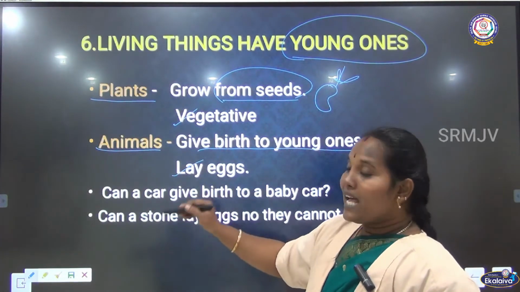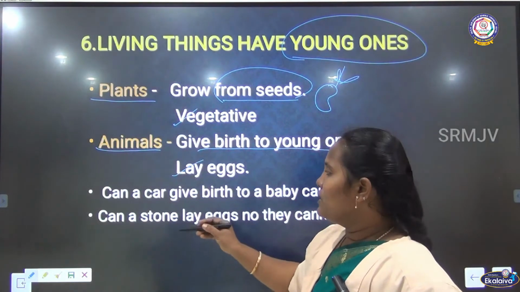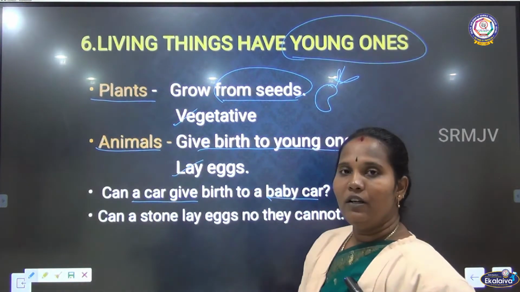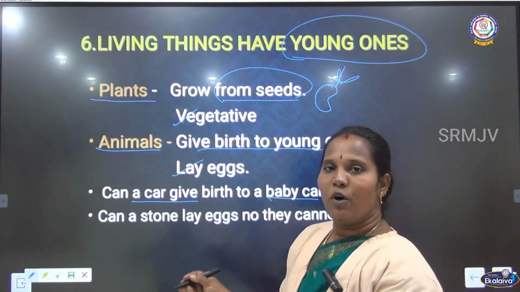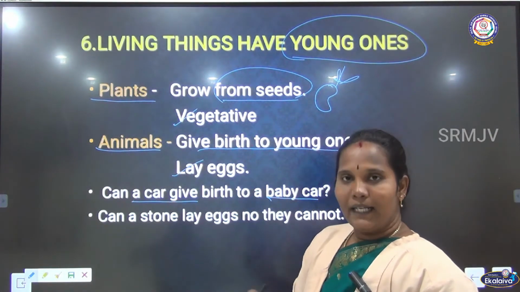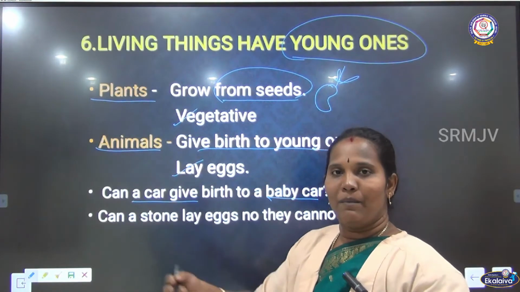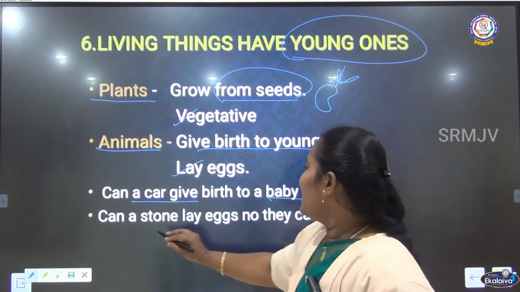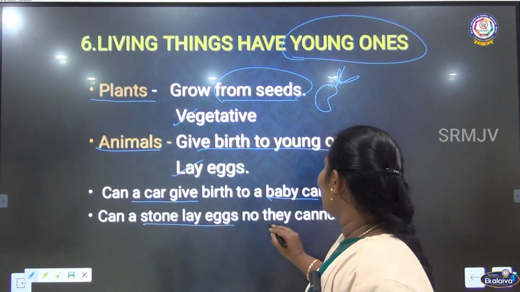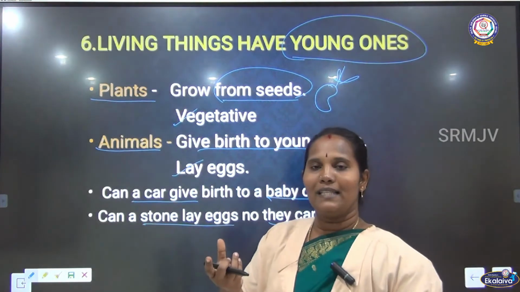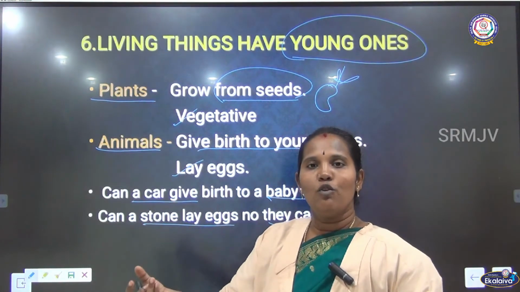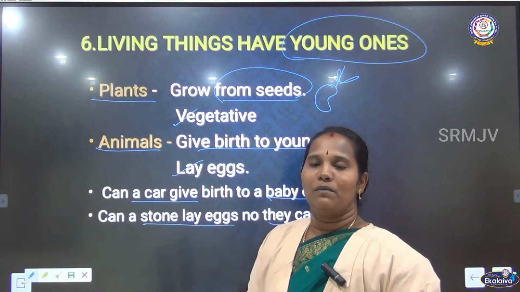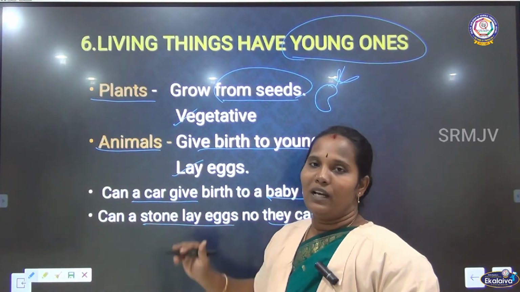Living things can reproduce, but can your car give birth to a baby car? Is there a car, bicycle, or motorcycle at your home? Can it give birth to one more baby car or baby bicycle? No, it is not possible. Then can a stone lay eggs? No, they cannot. A stone cannot give one more stone or an egg. It is not possible because they are non-living things.